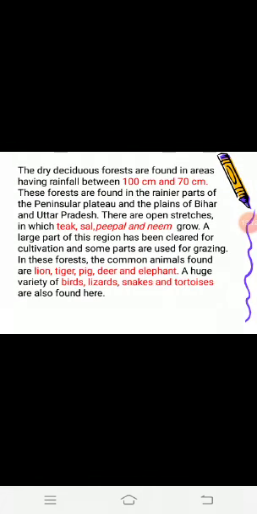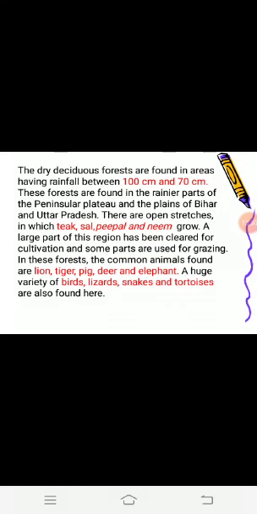Dry deciduous forests are found in areas which have rainfall between 70 centimeter to 100 centimeter. These forests are found in parts of the peninsular plateau, in Bihar and in Uttar Pradesh. The trees found in these forests are teak, sal, peepal and neem.